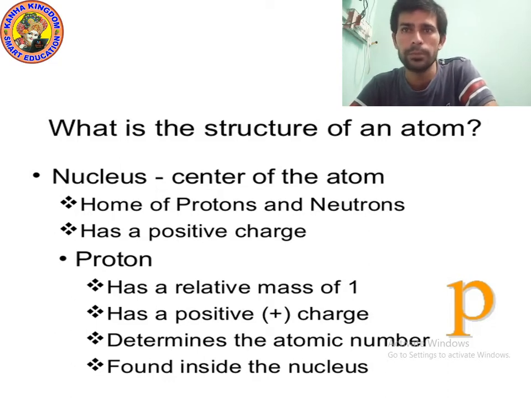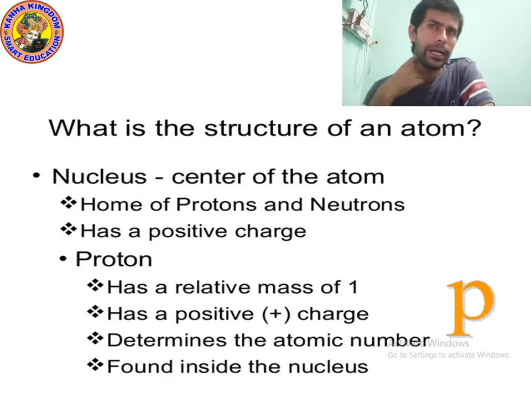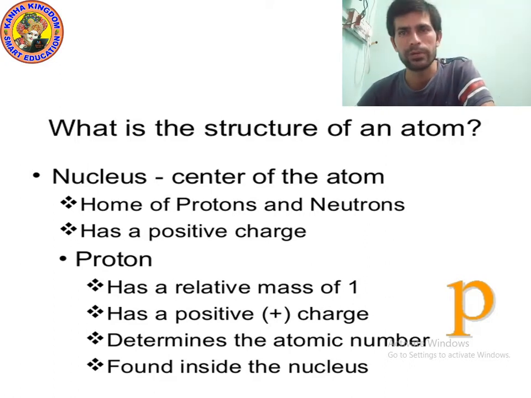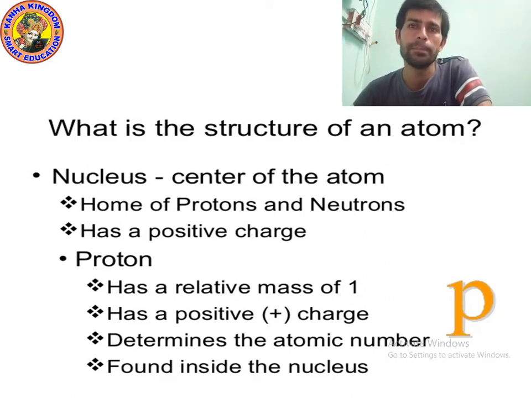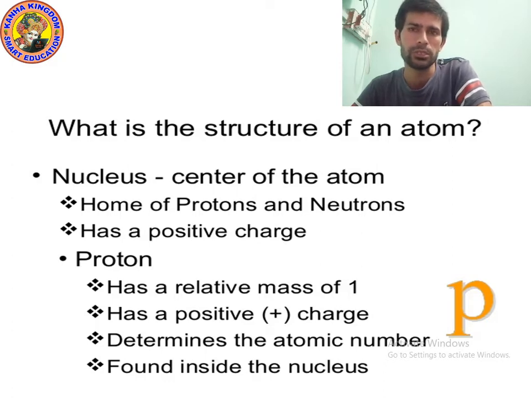So we denote the proton by P. Proton is denoted by P. And what is the mass of proton? Proton has relative mass of 1. Yes, only 1. Mass is plus 1. And which charge is present on proton? Proton has positive charge.